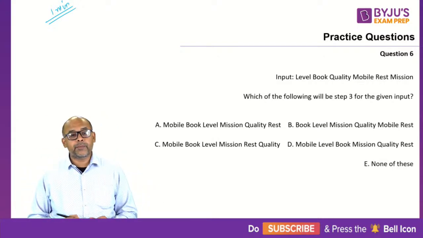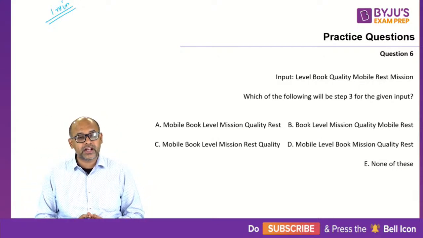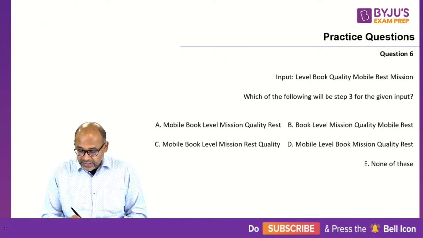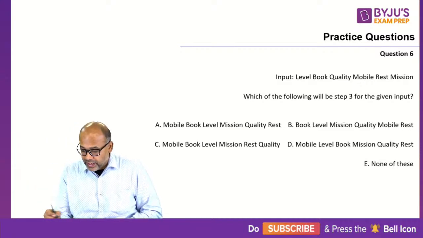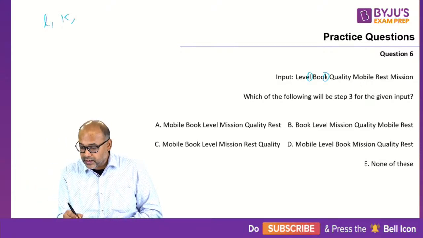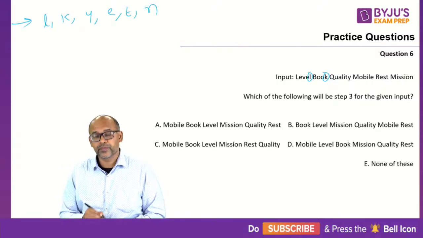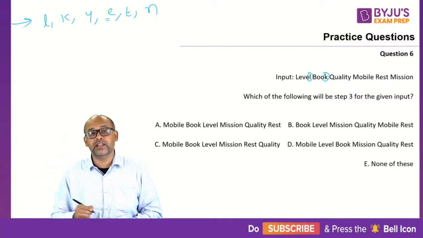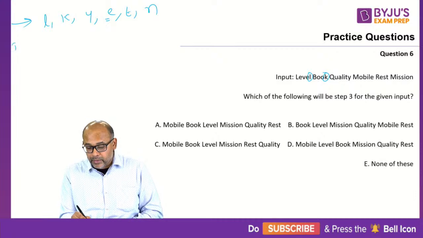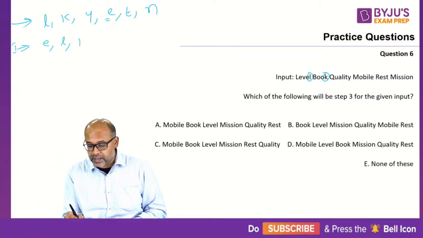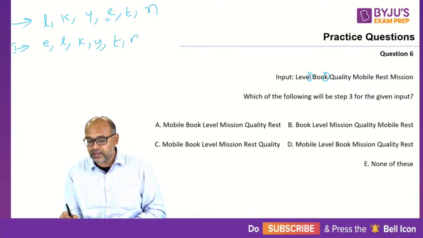Alright, 1 minute is up. Vicky and Sujit, incorrect. Abhishek, Roosters and Gaurav, very good, correct. So guys, the correct answer is option A. So let's look at it. I will write only the last letters, okay? So L, K, Y, E, T and N. This is what is the input. Now, what is the least letter in this? The least letter is E. So my step number one should be to write E first. So I will have E, L, K, Y, T and then N.